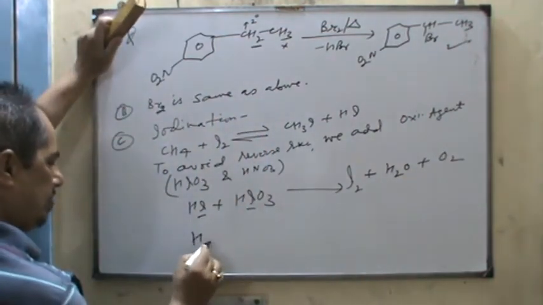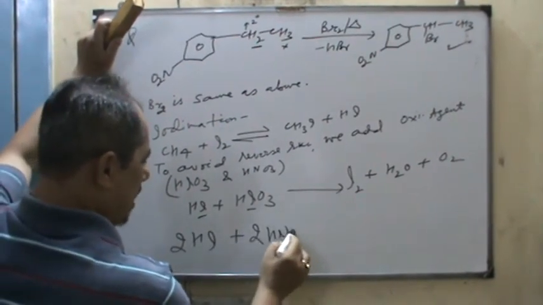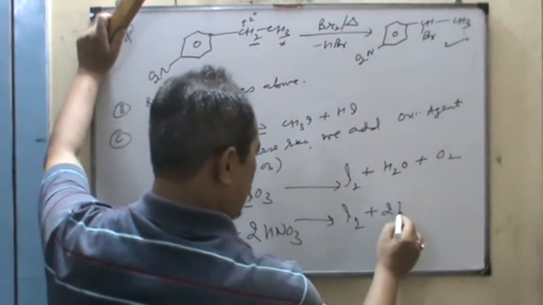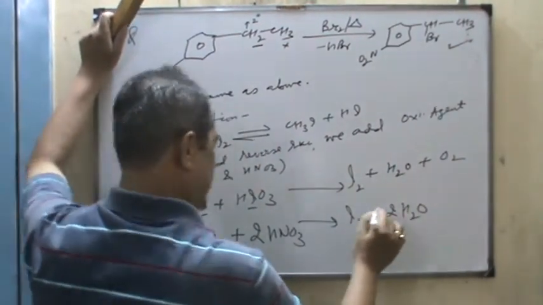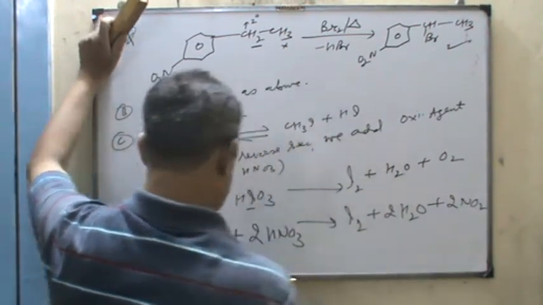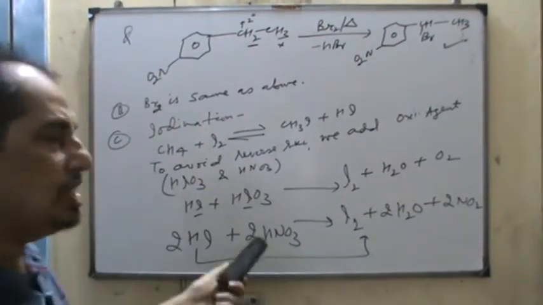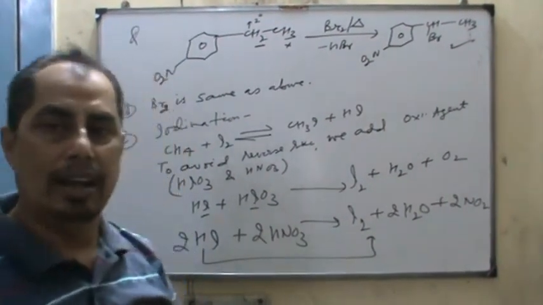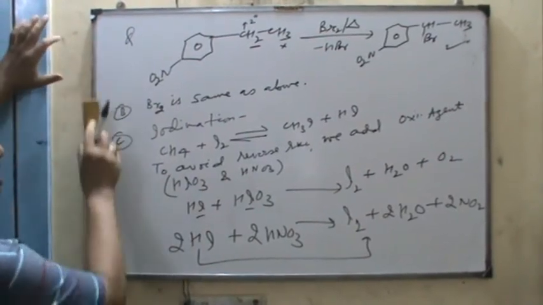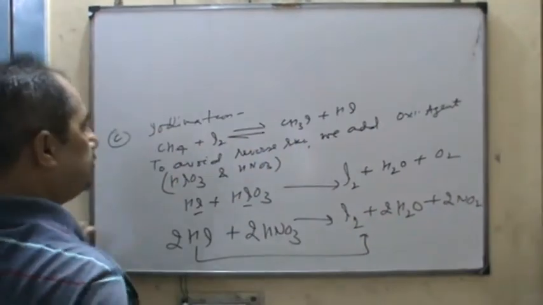Similarly here, 2 times HI, 2 times HNO3, I2 plus 2H2O plus 2NO2. So dear students, HI changes into what is that? I2, which oxidizes HI to I2. Therefore, it is important in case of iodination, because iodine is highly unstable.